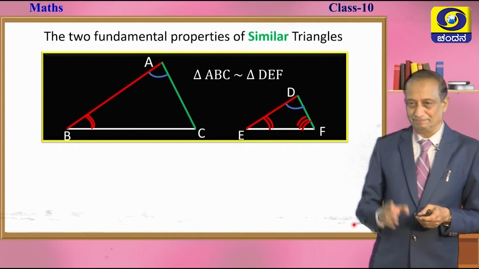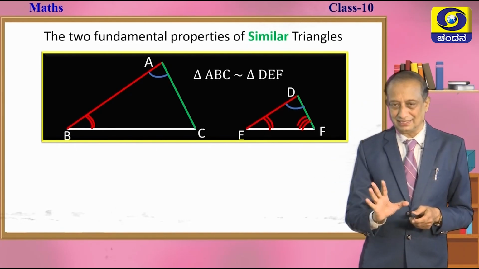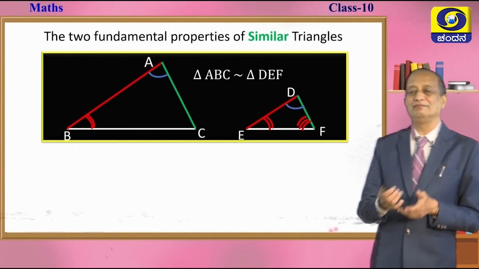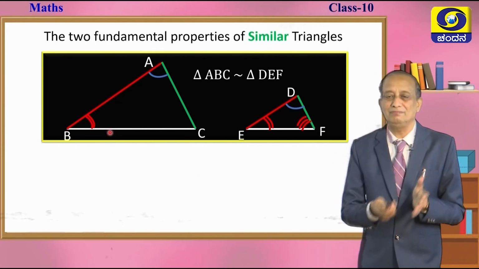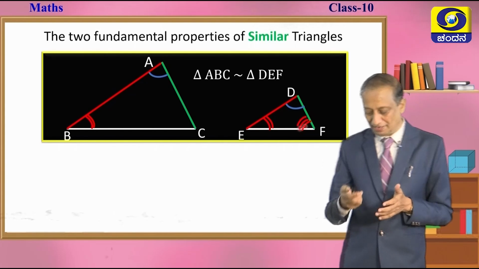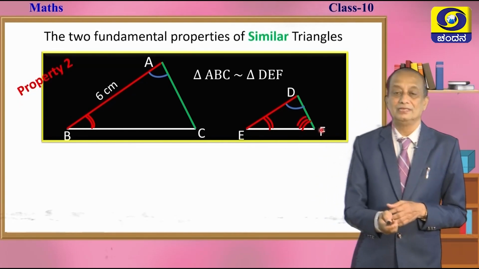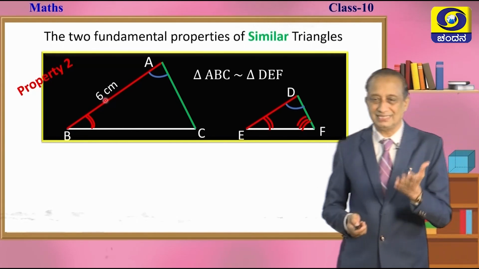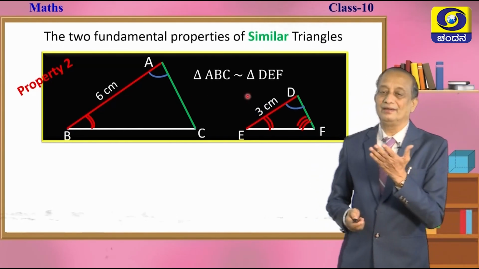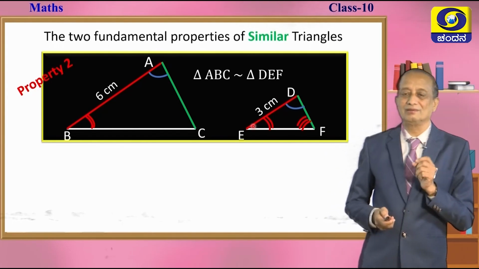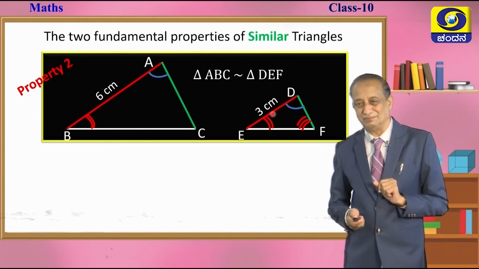Please draw this, take a scale and pencil, and measure all 6 sides: AB, BC, CA, DE, EF, FD. Say AB is 6 centimeters, and DE is around 3 centimeters.